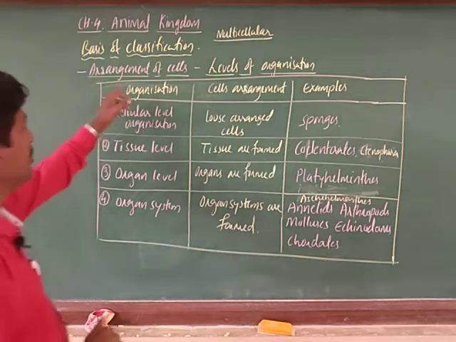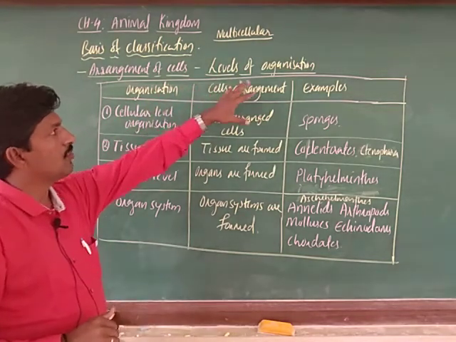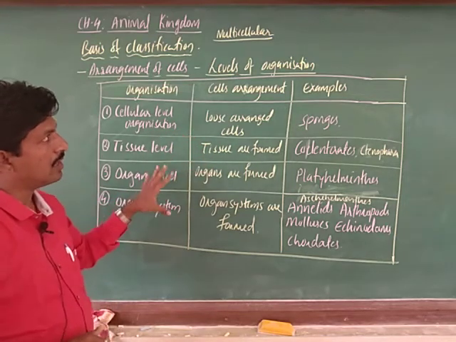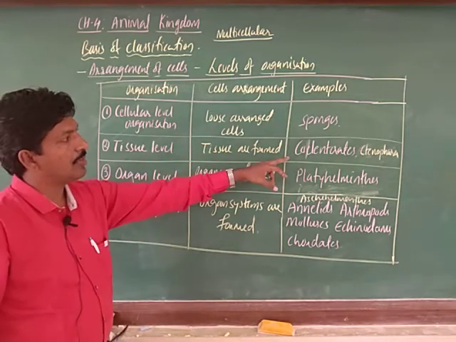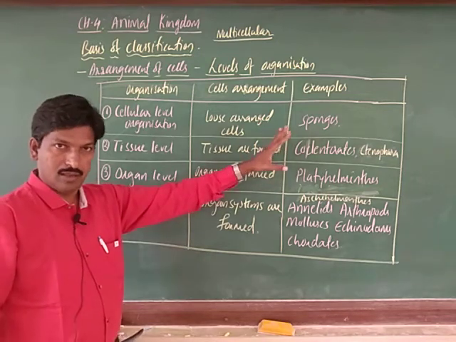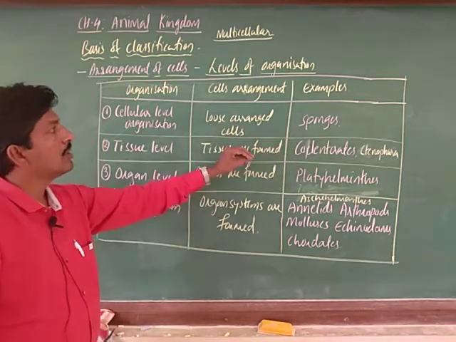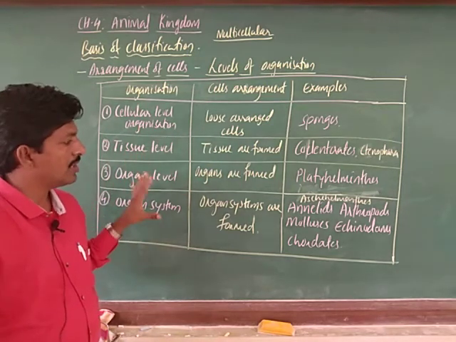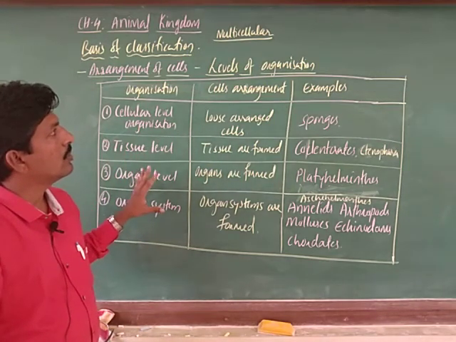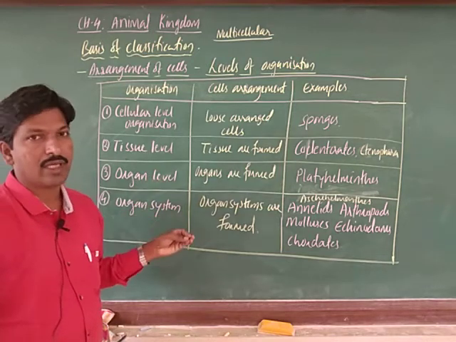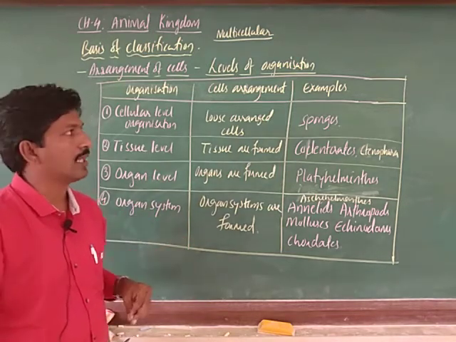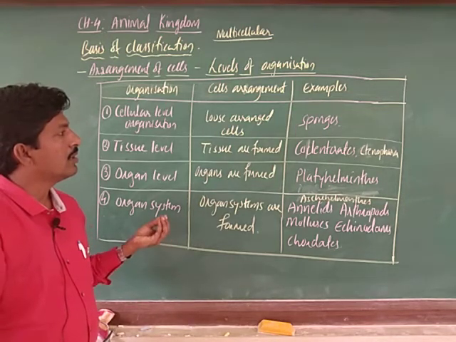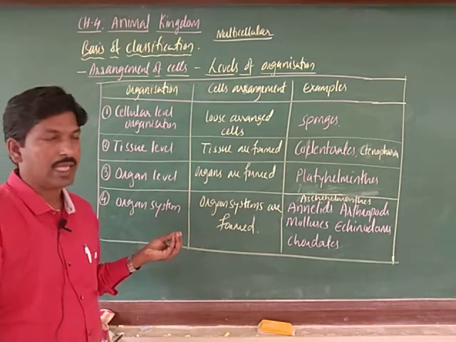See the arrangement of cells, that is, levels of organization is important here. By this chart you can identify which phylum comes with which level of organization. If you remember this much, you can approach many questions, like multiple choice or even one-mark questions. They may ask you the cell arrangement in sponges, how it is.